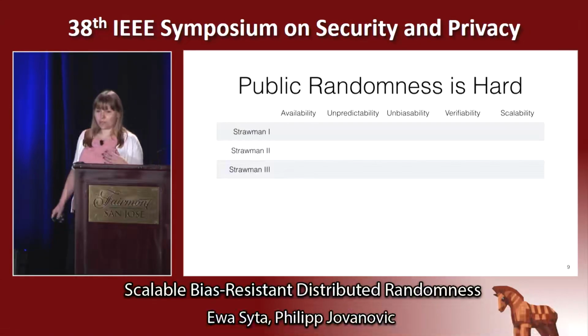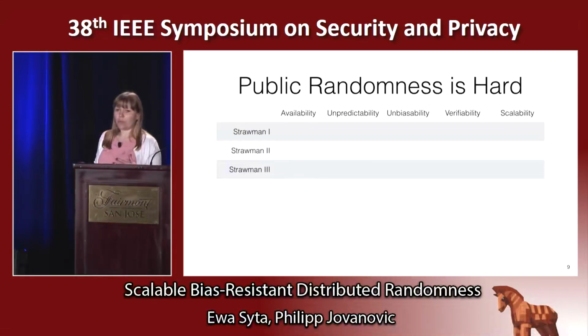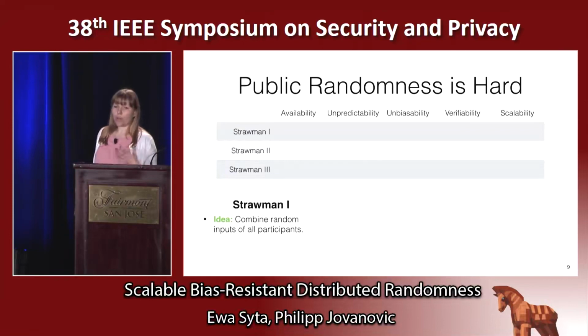So at first, it seems that choosing public random numbers is simple. The most common approach is to combine random inputs from all participants under the false assumption that if we have one honest party that contributes proper randomness, then the output will be sufficiently random.